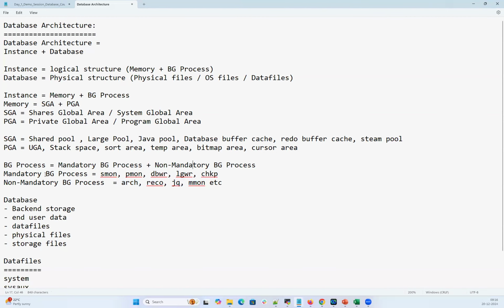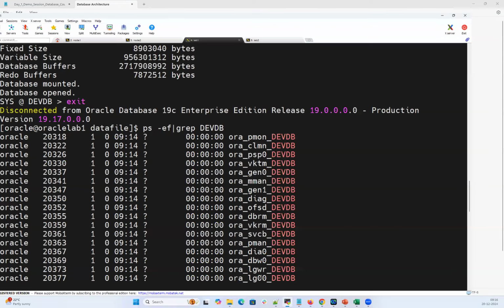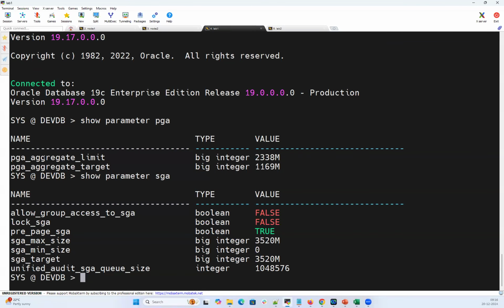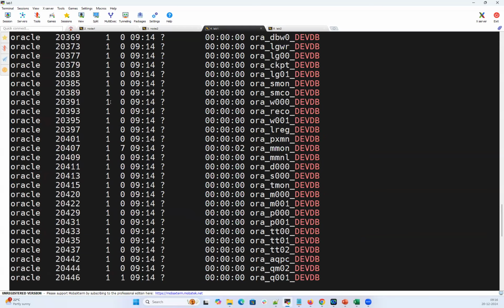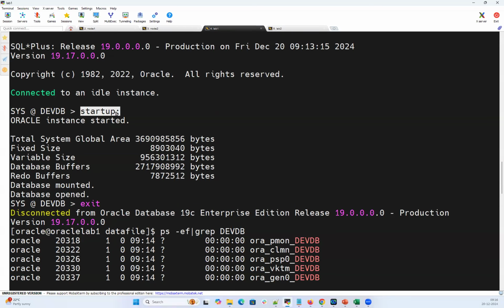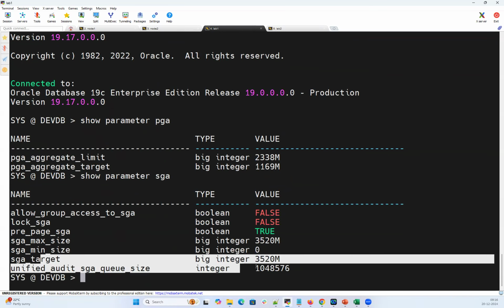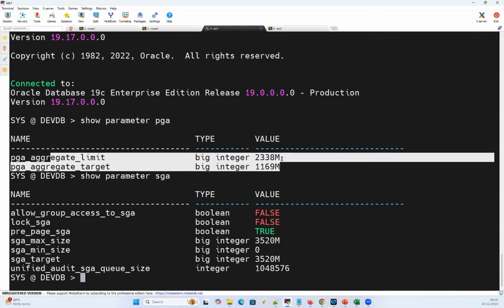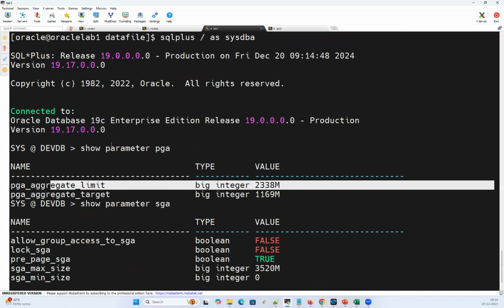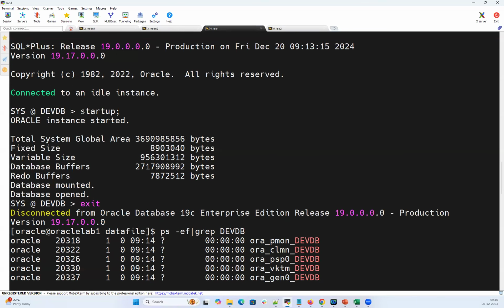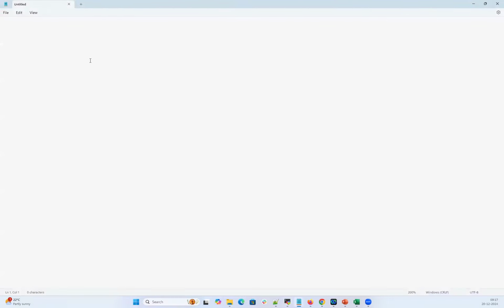Right. Now I started this one. I just did a startup, and it has allocated memory, buffer cache, redo, SGA and PGA. How is it able to start? I just gave a startup. What is the criteria? How did my instance get started? That's the other fundamental story now.